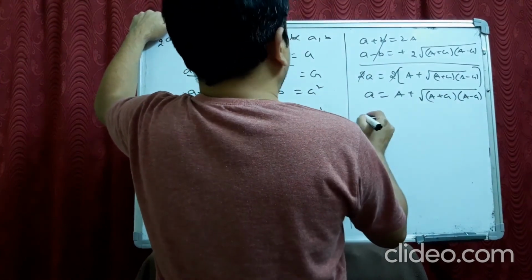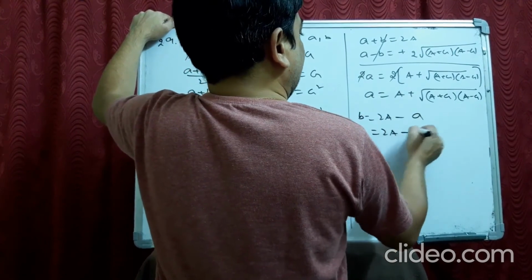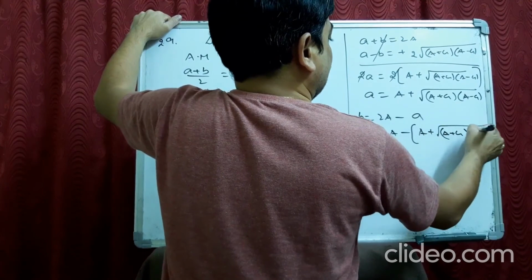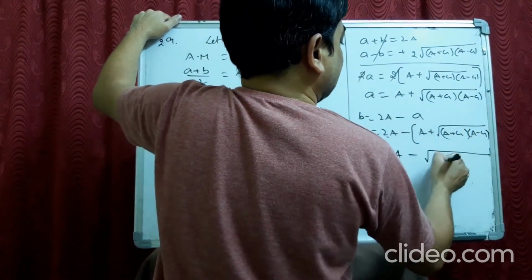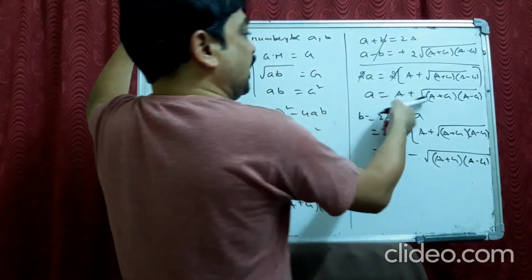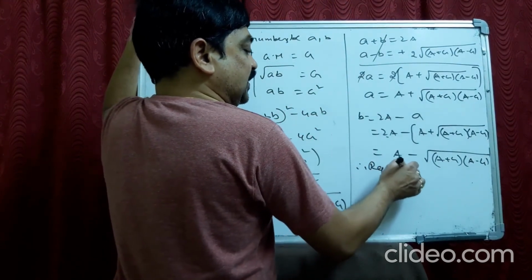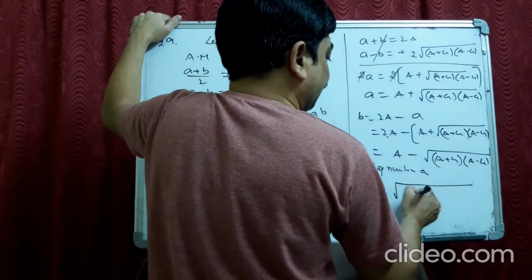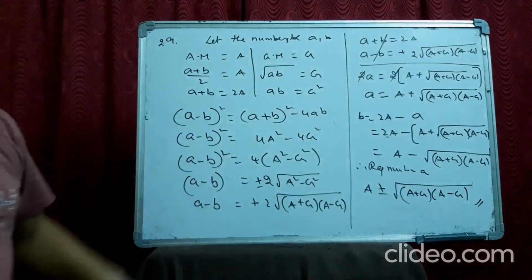When a is this, what will be b? b will be 2A minus a, that is 2A minus of A plus root of (A plus G) into (A minus G). It becomes A minus root of (A plus G) into (A minus G). That means if a is A plus, b will be A minus. Therefore, the required numbers are A plus or minus root of (A plus G) into (A minus G).